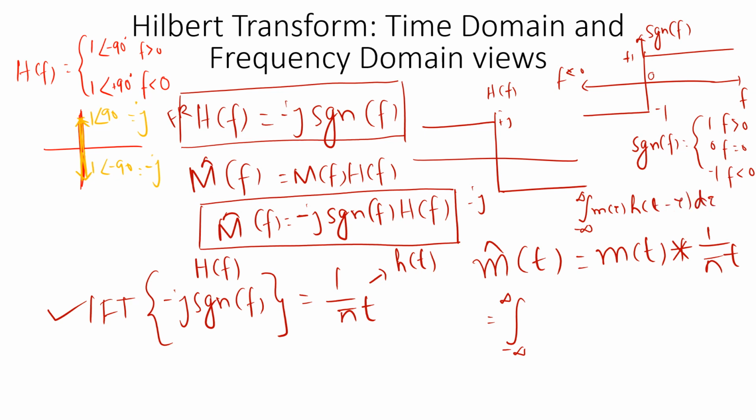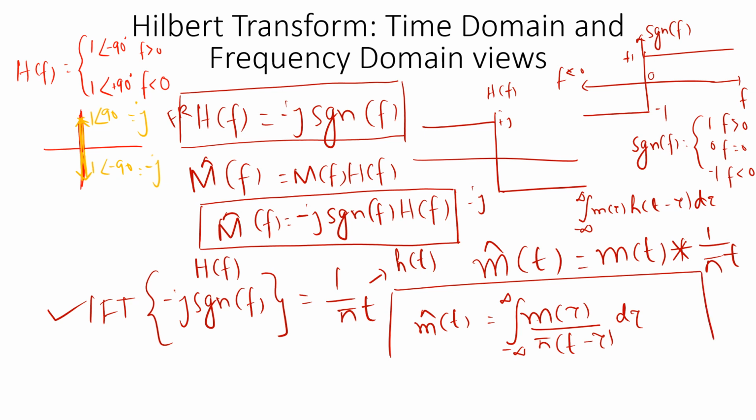So what I should do is, in m of t, t should be replaced with tau, so it is m of tau, and in h of t, t should be replaced with t minus tau. So here I have 1 by pi t, and that t should be replaced with t minus tau, so it will be divided by pi times t minus tau, then d tau. So this is how the Hilbert transform was defined in the time domain.